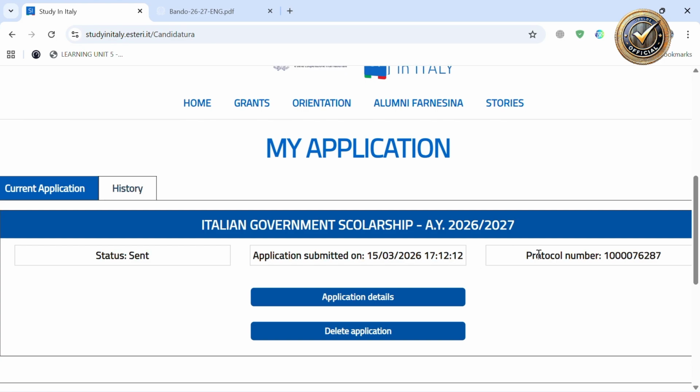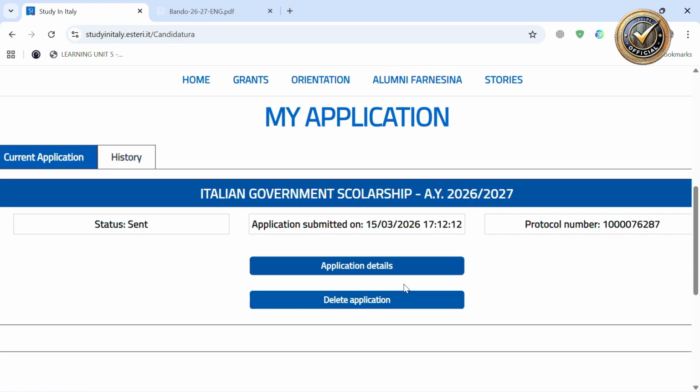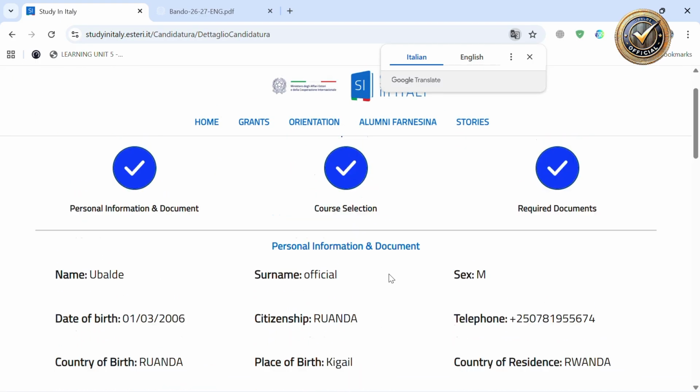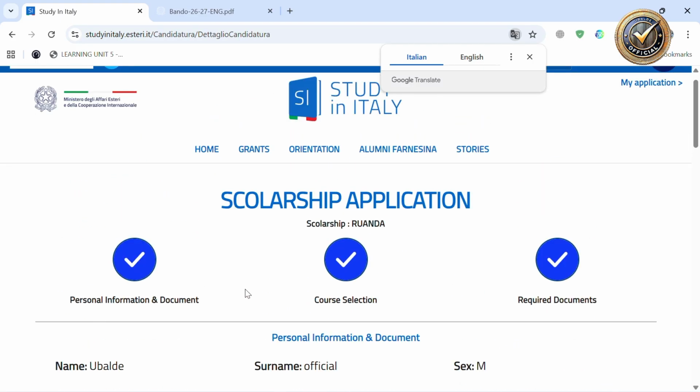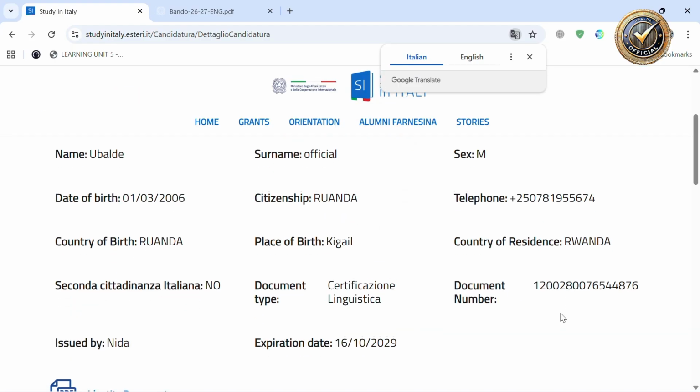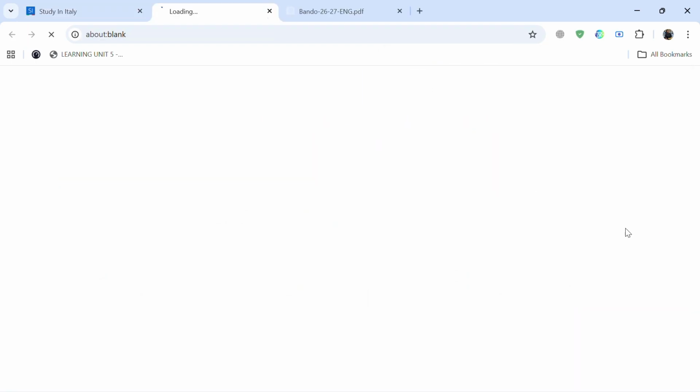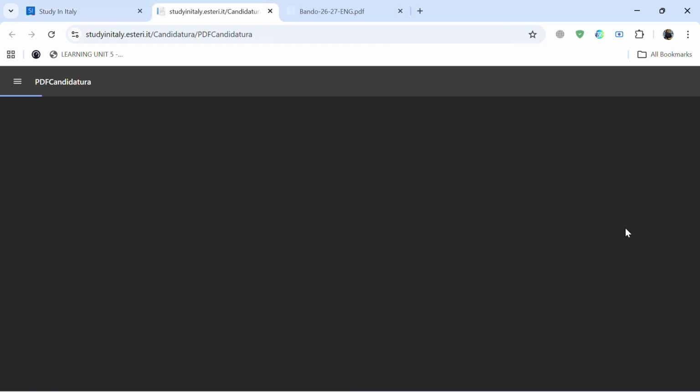This is the protocol number, and these are the application details: personal information and documents, course selection done, required documents done. Then I can also export it as a PDF, as my application status has been done successfully.